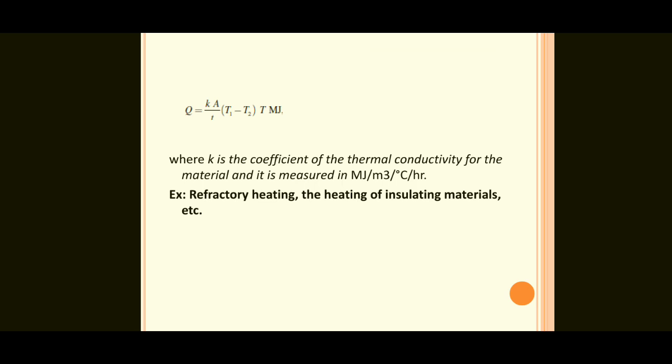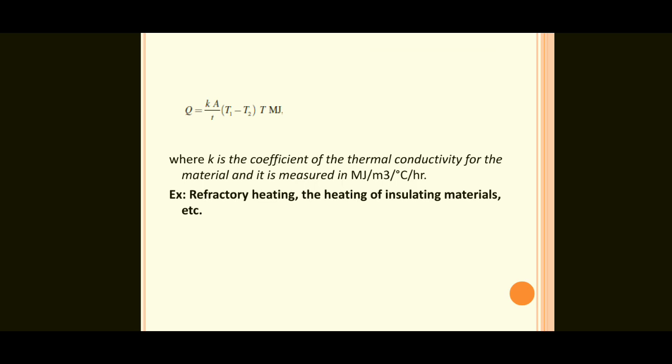The result is in mega joules. In this equation, A is the cross-sectional area, small t is the thickness, T1 and T2 are the temperatures of the two faces, and capital T is the time period.